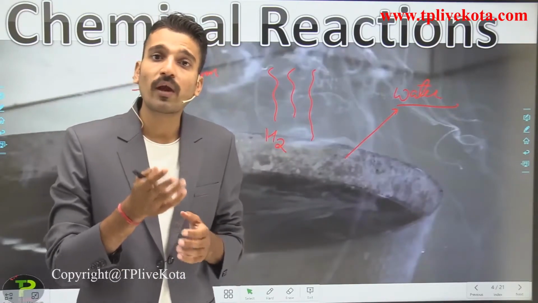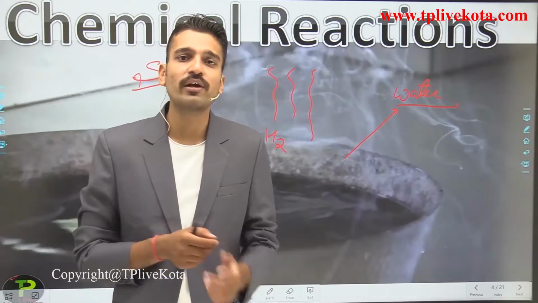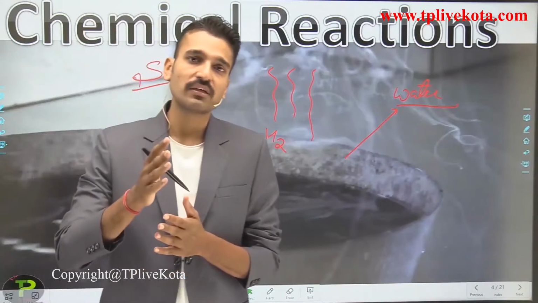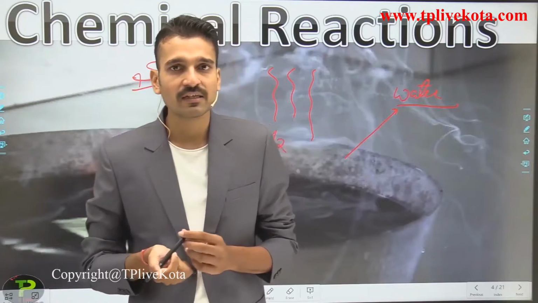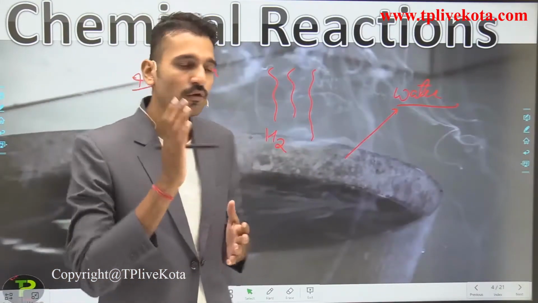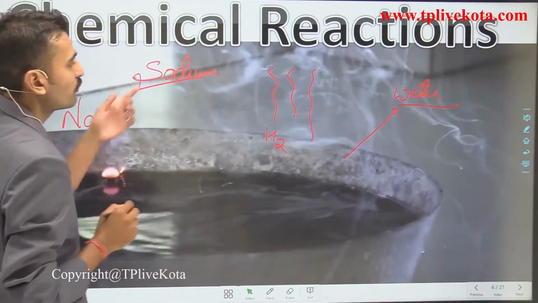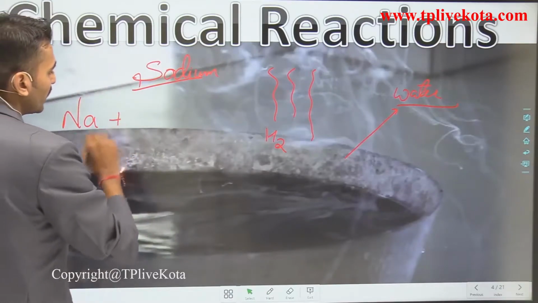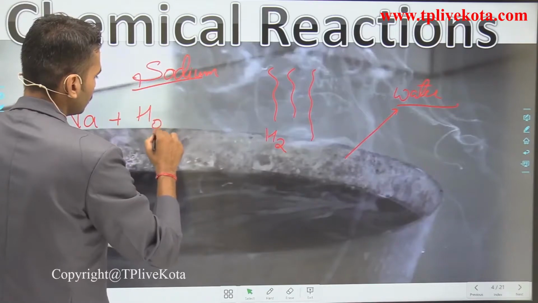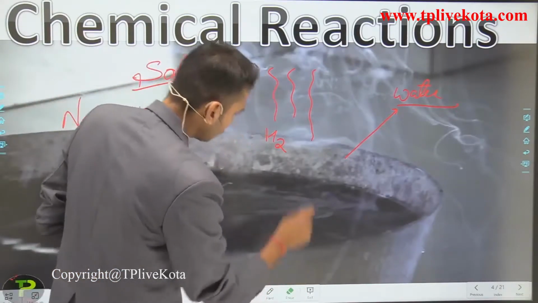So how can you write that chemical change? For writing that chemical change, you have to write a chemical equation. We are going to deal with chemical equations and balancing in the next lecture, but for this reaction I am going to write a chemical equation for you. So let us start and write that the symbol for sodium is Na, when it is reacting with water, which is H2O.